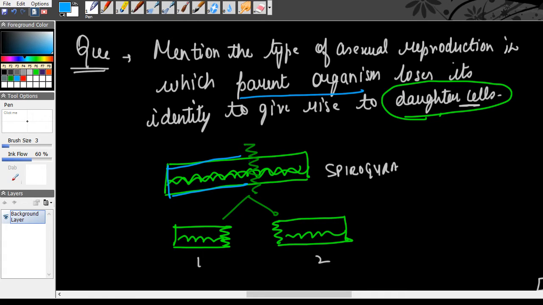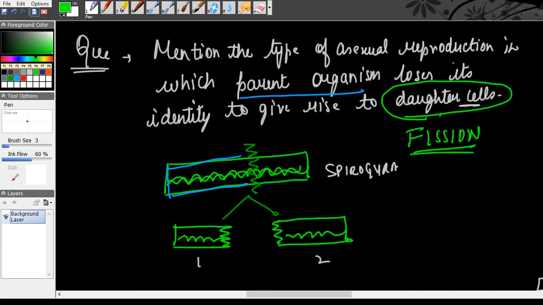So the only answer which can be correct here is fission. Because if you look at both the kinds of fission, you will see that the parent organism is losing its identity. If you look at binary fission, amoeba divides and completely the parental organism, amoeba, cannot be seen. Now only the daughter cells can be seen. Similarly, if you look into Plasmodium, it's multiple fission.